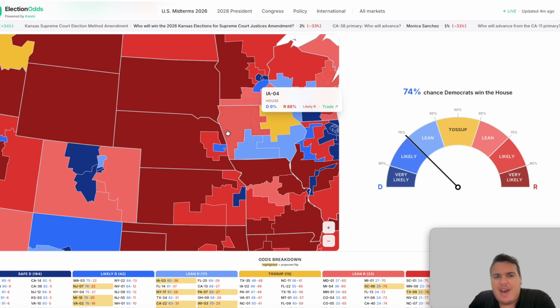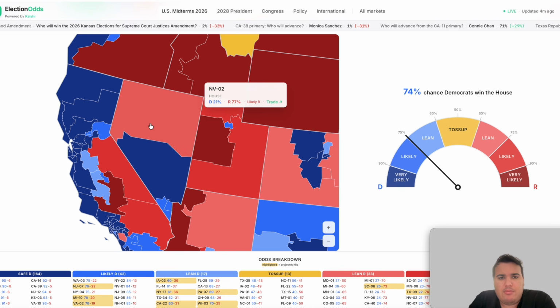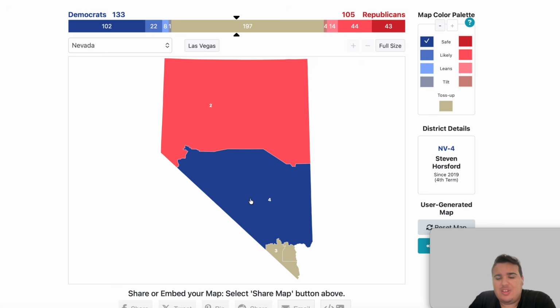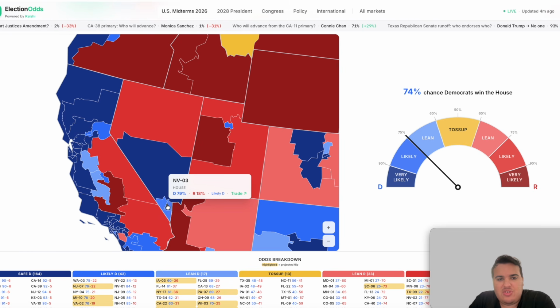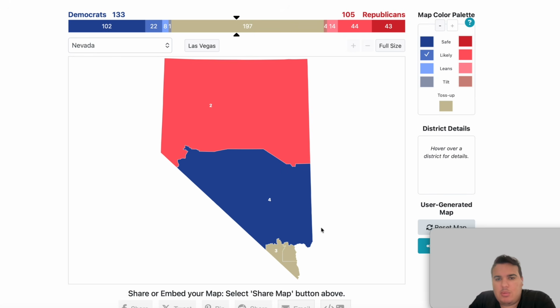The state of Nevada. Nevada is going to be interesting. It currently has 1 Republican on the House map. Mark Amodi's Republican, 2nd district. He is retiring, but it's still listed as likely Republican. The 4th district with Stephen Horsford is listed as solid Democratic according to the Kalshi odds. And then the 3rd district and the 1st district both are listed as likely Democratic for the Democrats there.